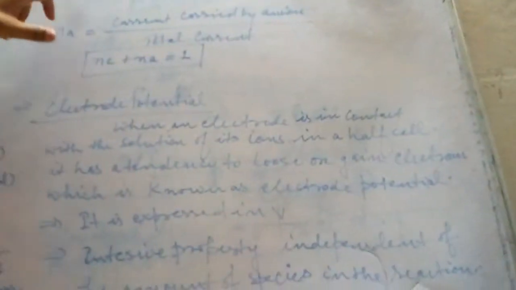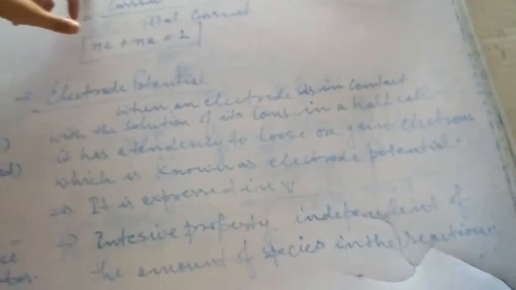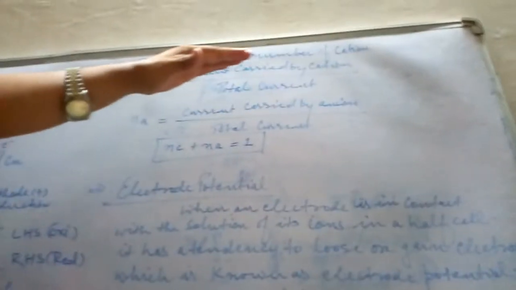Transport number of cation, small n c, is equal to the current carried by the cation upon the total current.